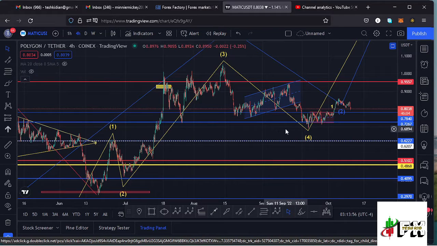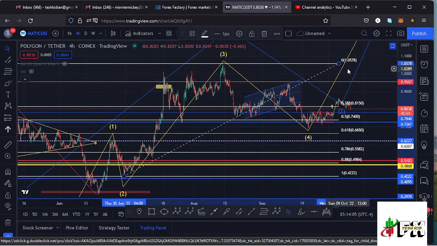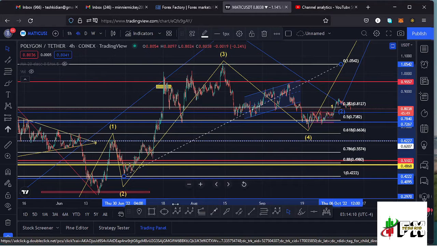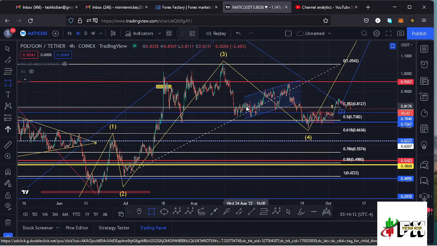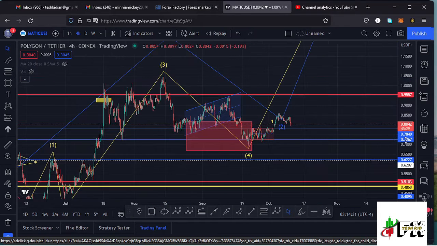Which I believe is the movement that we can see right here. And because our wave 4 is a retracement of the third wave, we can use the Fibonacci's, connecting them from the low of the wave 3 down here to the high of that wave 3 to give us a minimum retracement area to the lower side in the formation of our wave 4, and that is the area between the Fib level 0.382 and the Fib level 0.618. And I can mark that target area here on the chart like that, and removing the Fibonacci's, you can see that Polygon Matic respected that movement to the lower side by retracing into this red target area that I have drawn out over here on this chart, making our low at around the $0.69 mark.